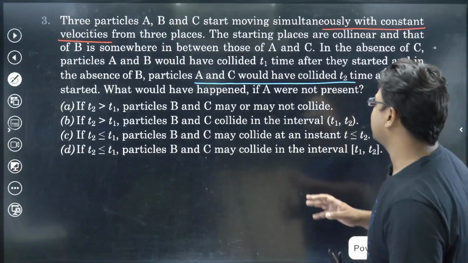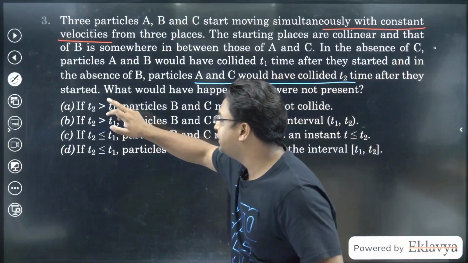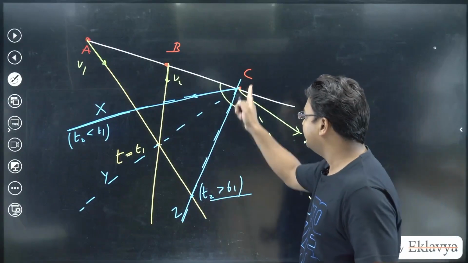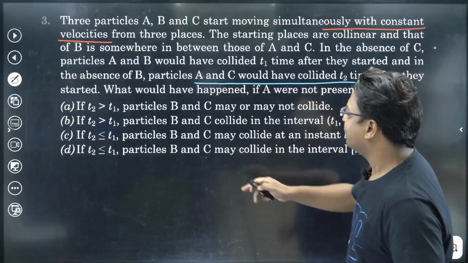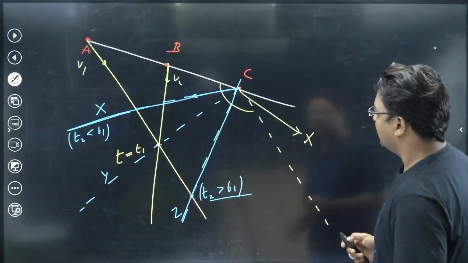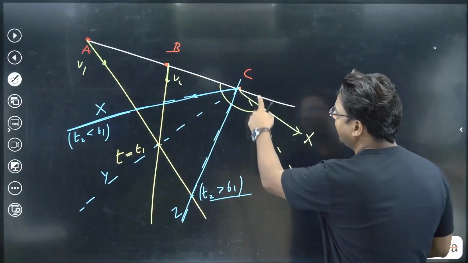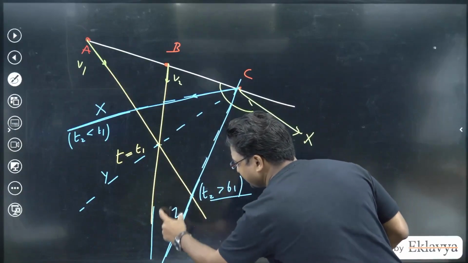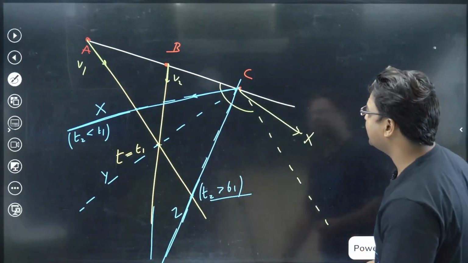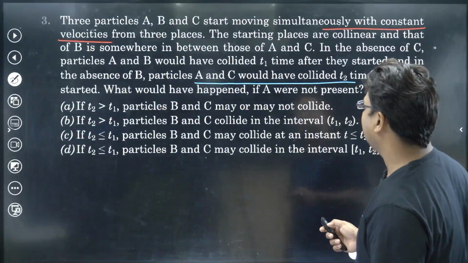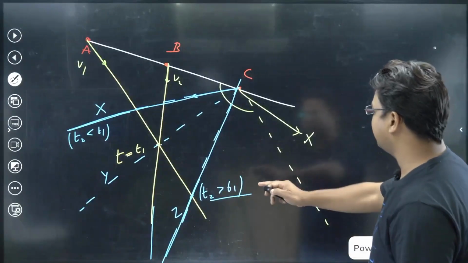Okay, so the question says that if T2 is greater than T1, so we are talking about which trajectory? If T2 is greater than T1, we are talking about the Z trajectory. Particles B and C may or may not collide. Now, what we have drawn currently, we see that B and C, yes, there are chances of them colliding if T2 is greater than T1. So it may collide.